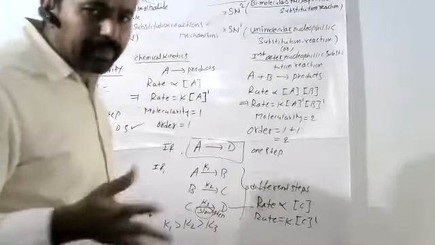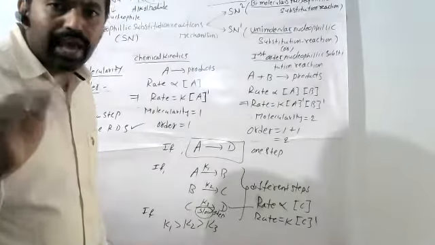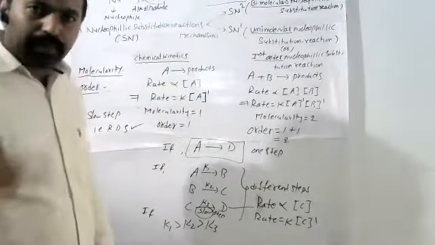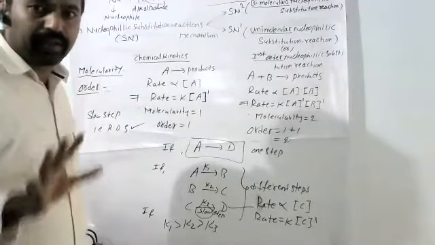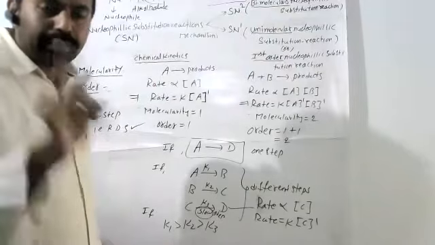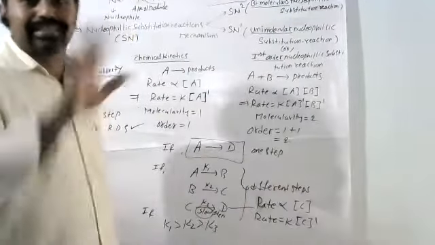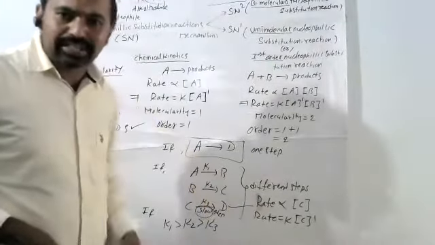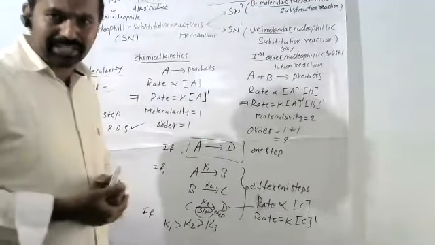The rate determining step is the slow step, and the rate of reaction depends on the concentrations of the reactants participating in that step only. Based on that, we can say what the molecularity and the order of reaction are.